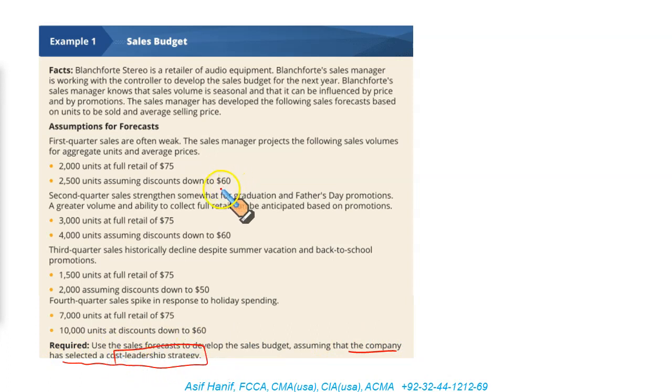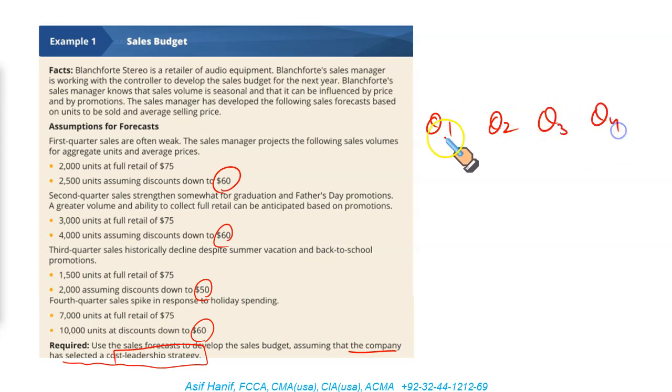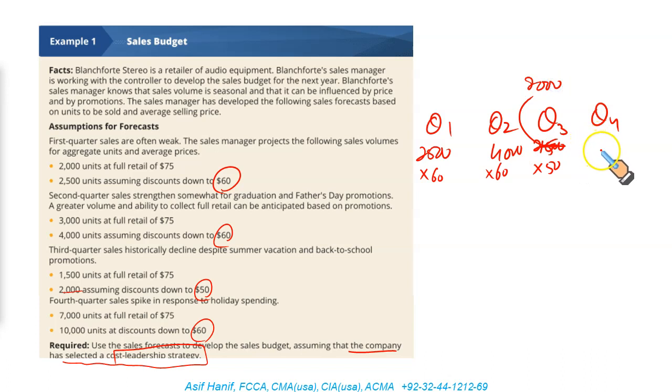Use the sales forecast to develop the sales budget, assuming that the company has selected a cost leadership strategy, which means you are expecting the discounted price to sell your goods at. So if you split your sales into the four quarters, then you will have 2500 units to be sold at the rate of 60. For the second quarter, 4000 units at the rate of 60. For the third quarter, 2000 units at the rate of 50. And for quarter 4, it is going to be 10,000 units at the rate of 60 each.